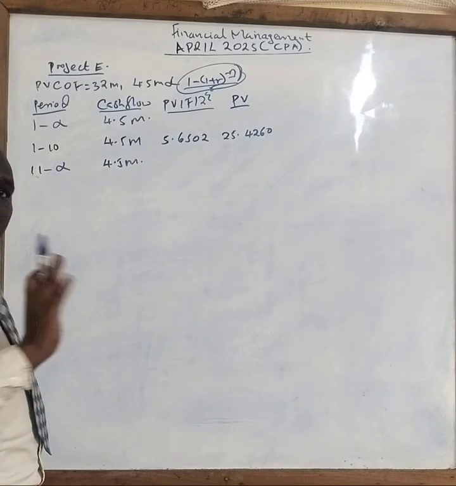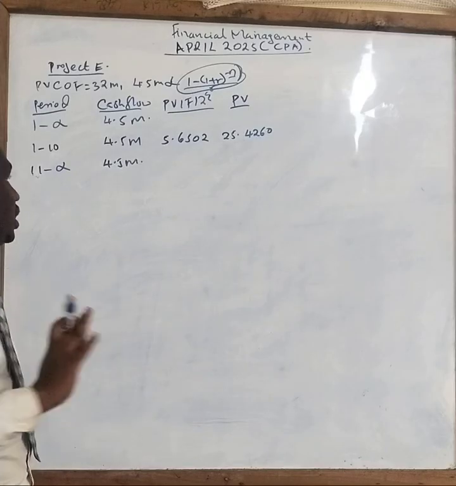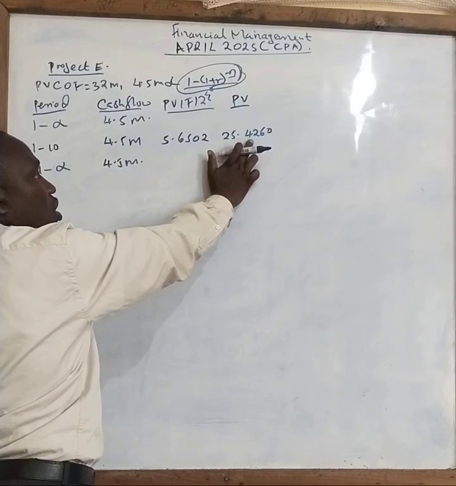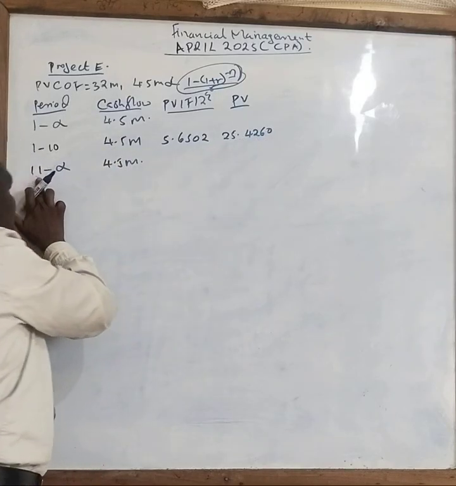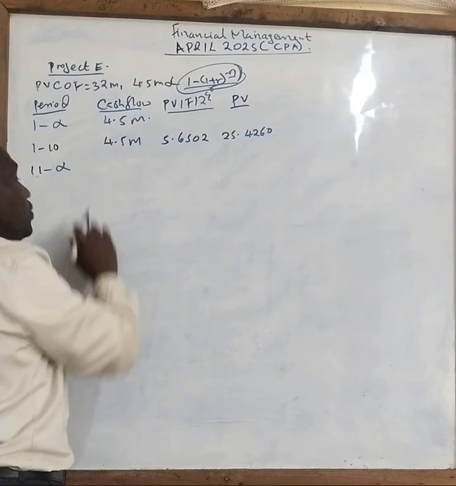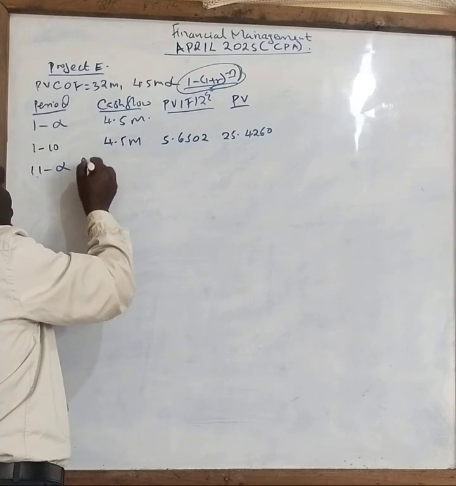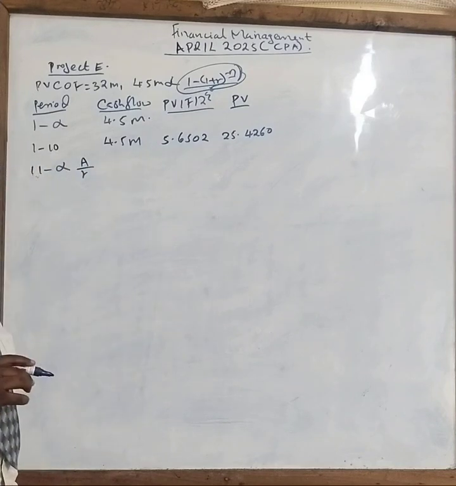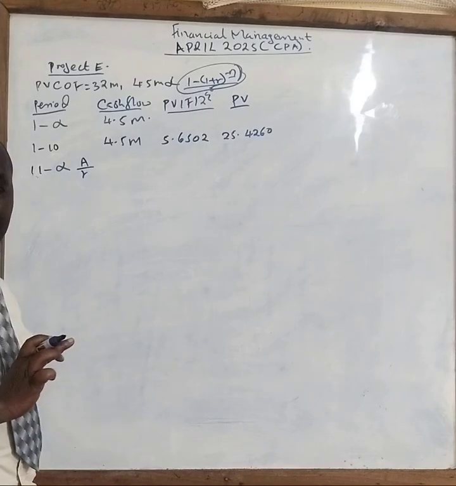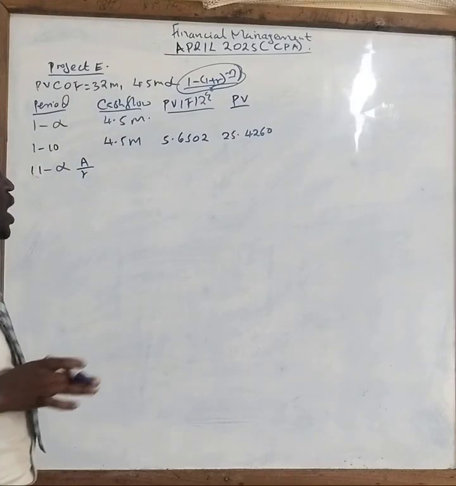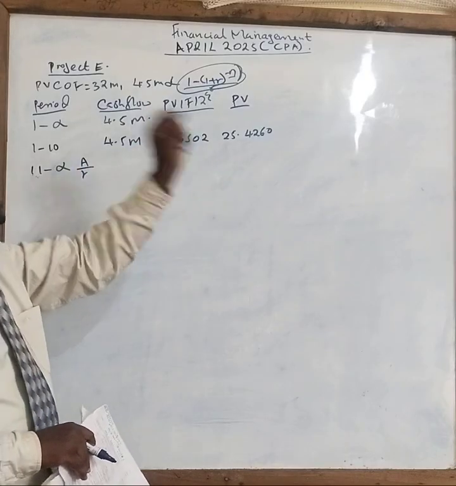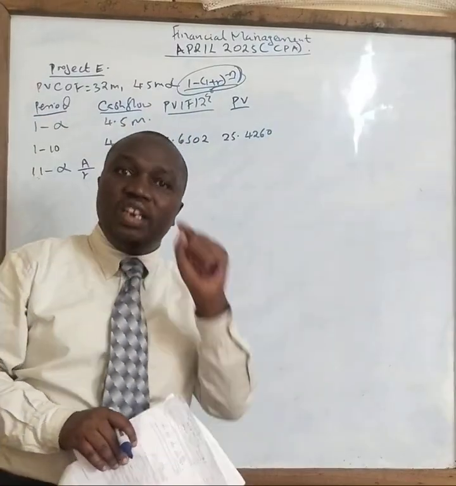Using that, now this is where you need to pay more attention. If they are saying from 1 to 10, you get this one. The total figure is 25.420260. But now from 11, it will be to infinity. For that matter, you need to find out the correct cash inflow. And the correct cash flow here is amount over R. R is the discounting rate. So when you say A, amount over R, which is the discounting rate, it will give you the correct cash inflow. And once you get the cash inflow, because we have been told any year 11 and above, use 15%.